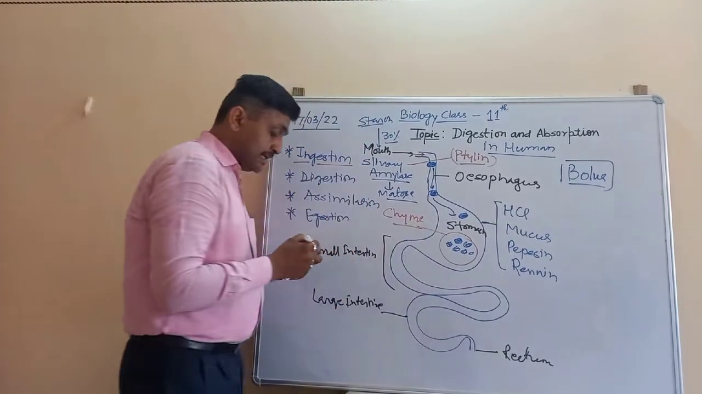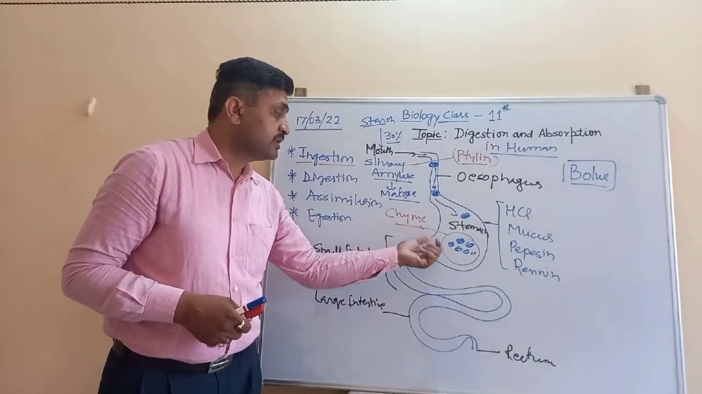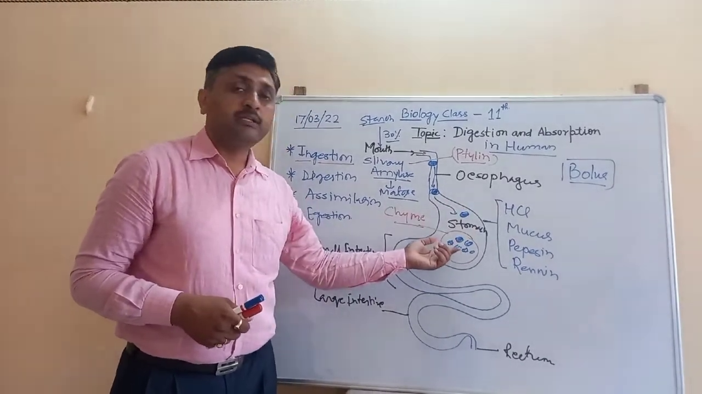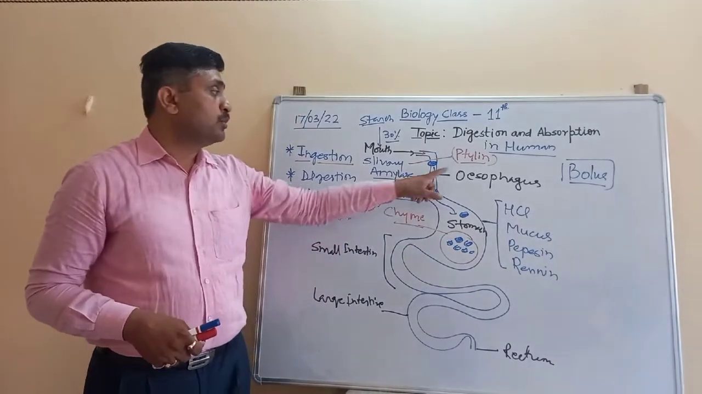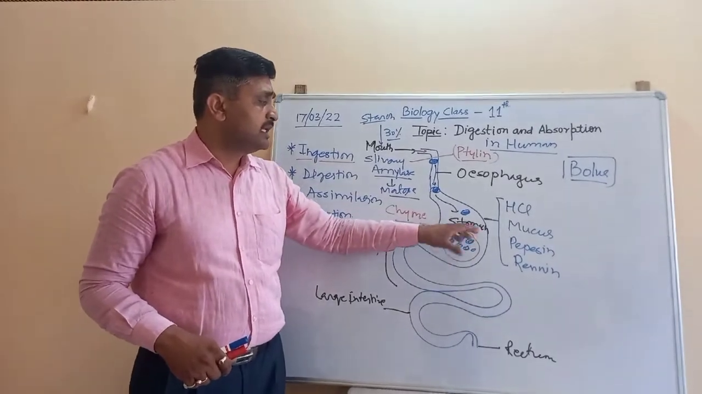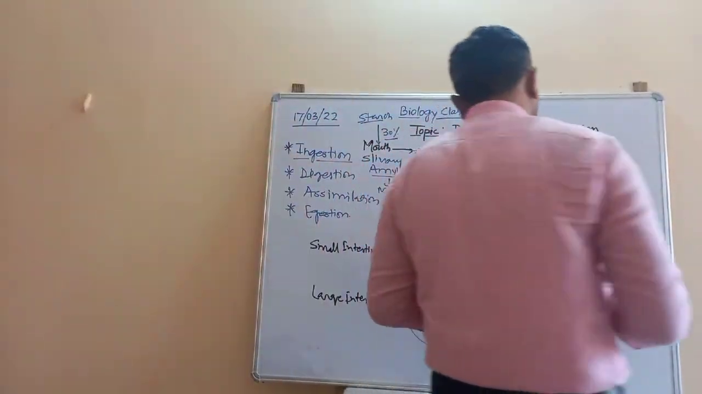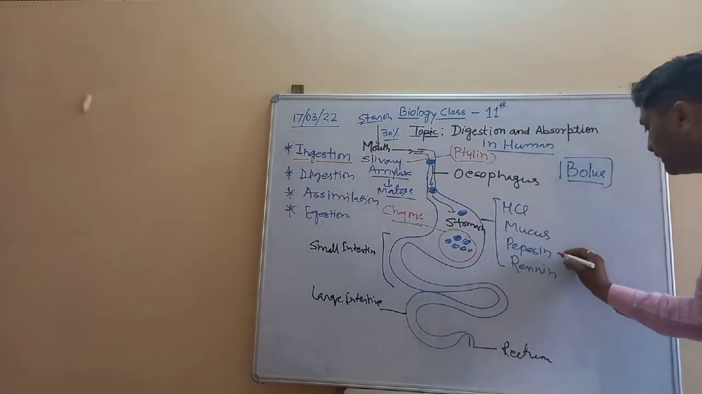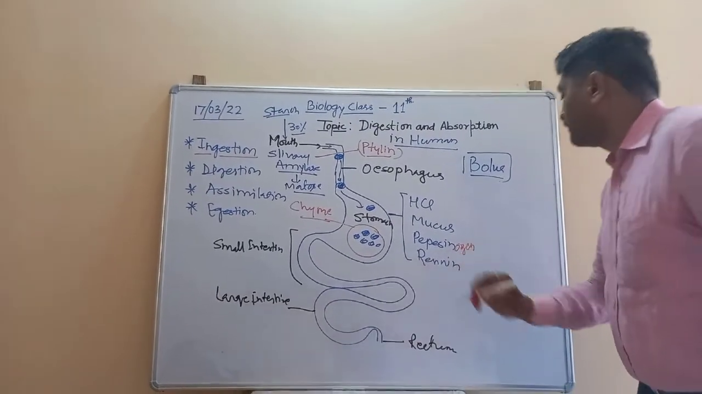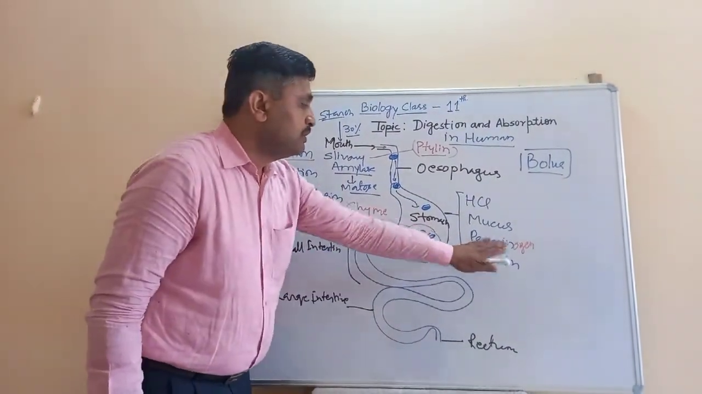So when the food material reaches the stomach, it is known as chyme, because it is mixed with the acidic chemical HCl, or we can say it is mixed with the gastric juice, whereas in the mouth it is the bolus. From the stomach, the lining of the stomach releases some enzymes. There is pepsin, and this pepsin is released in an inactive form, pepsinogen.